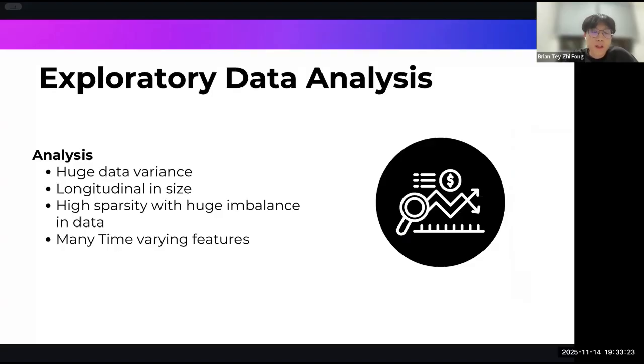Through this EDA, we can now have an in-depth analysis of the dataset provided, which shows that there is a huge data variance that is very longitudinal in size, with a high sparsity and huge imbalance in data. There are also many time-varying features in the dataset.